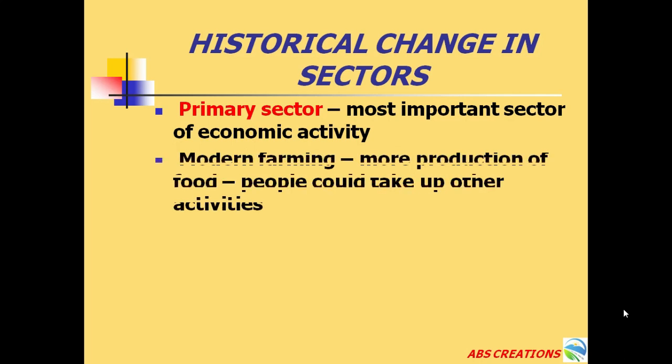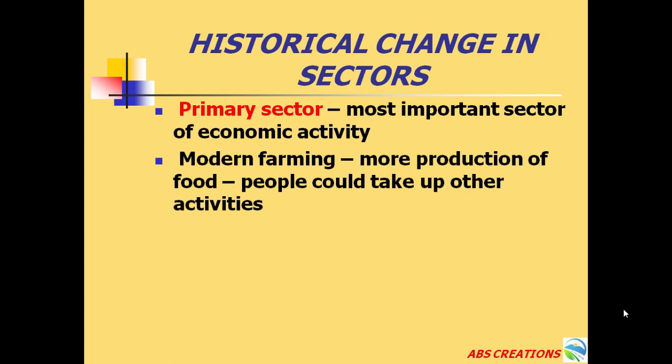But in that primary sector, with modern farming methods, for example in agricultural activities, the agriculture sector began to prosper because of modern farming. Example, we can say the Green Revolution program. So the production of food has increased.